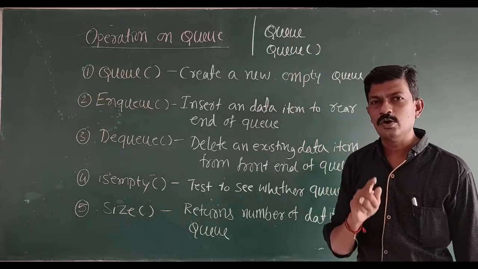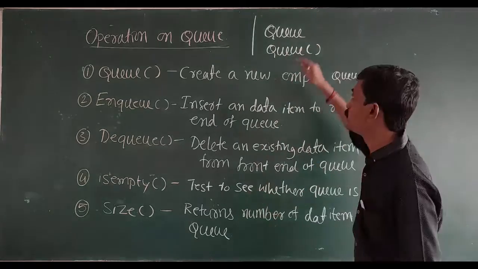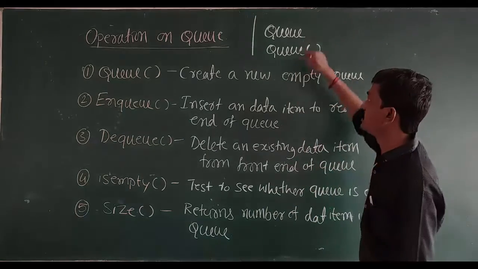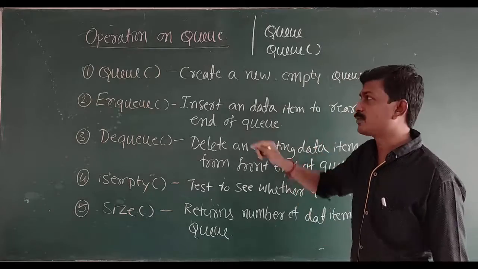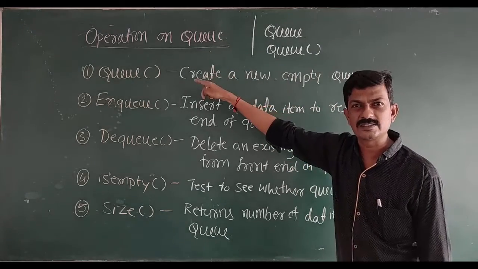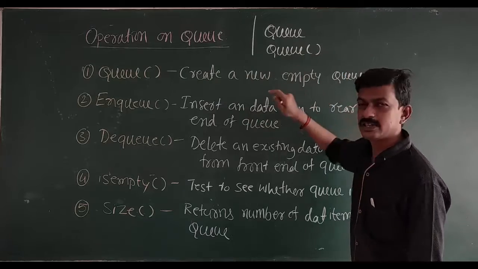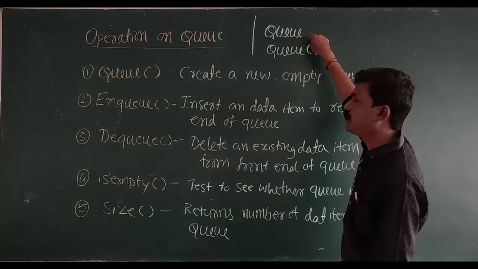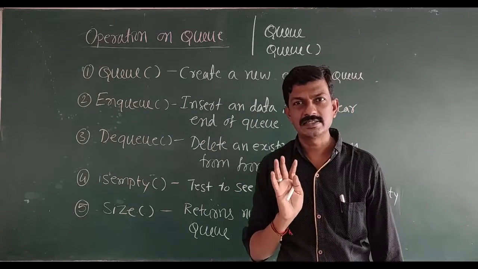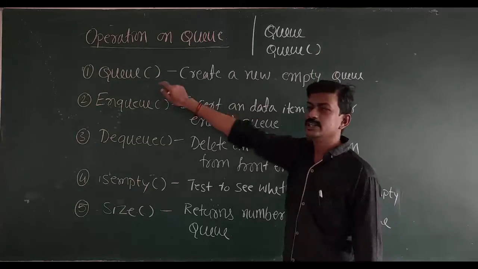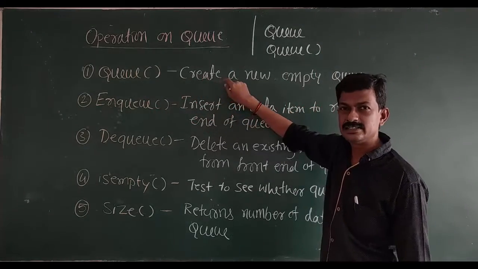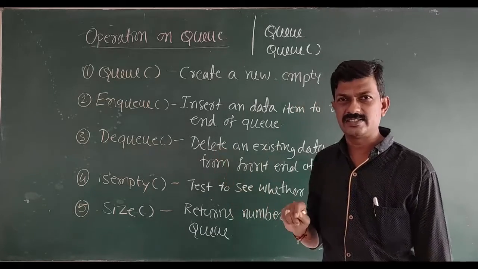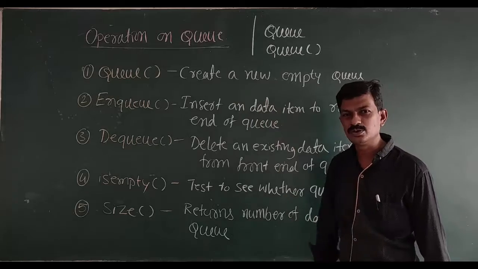It might be asked as a 1 mark question: define queue or define queue with the parentheses. You have to identify which is the definition and which is the operation performed on the queue data structure. Queue with the parentheses means it is an operation. If they ask simply queue, it is the definition of the queue data structure. Once again, queue is an operation which is going to create a new empty queue data structure.